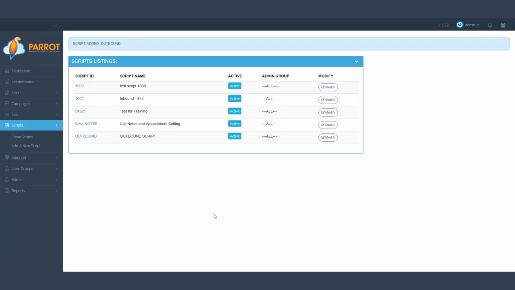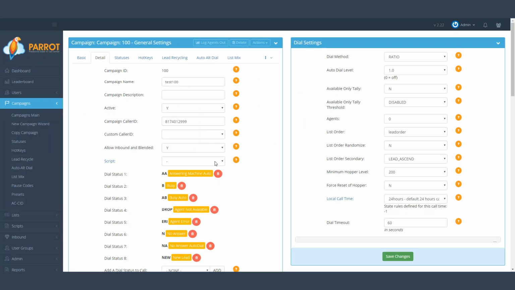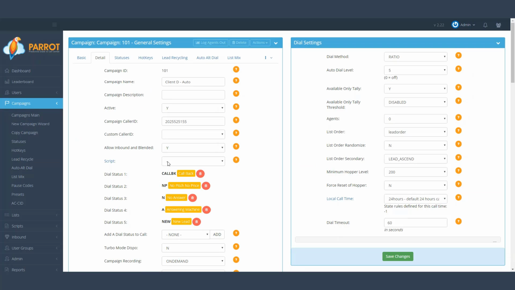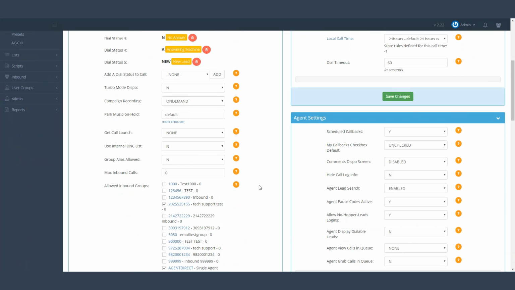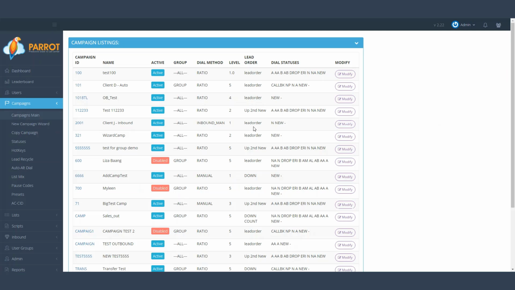Now the next thing that you would need to do is assign your outbound script to a campaign. I could assign this outbound script to any campaign. However, I can only assign one outbound script to one campaign. For instance, if I go into Client D Auto, I want that outbound script assigned to the campaign. So I'm going to go to the scripts field, select outbound script in the drop-down menu, and make sure my changes were saved. Now if I wanted to use that script for another one of my campaigns, I can do so.